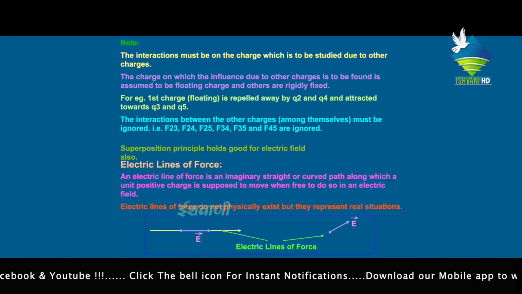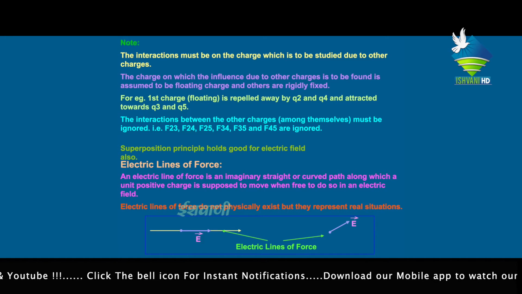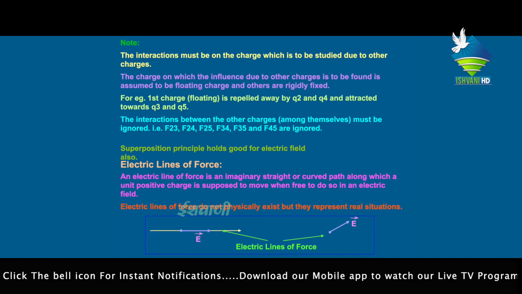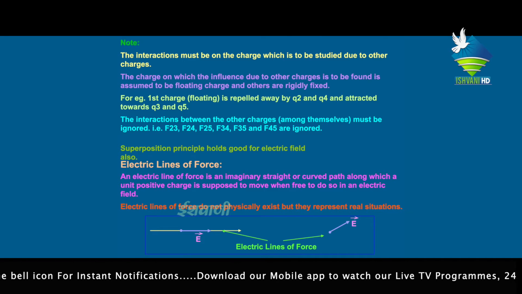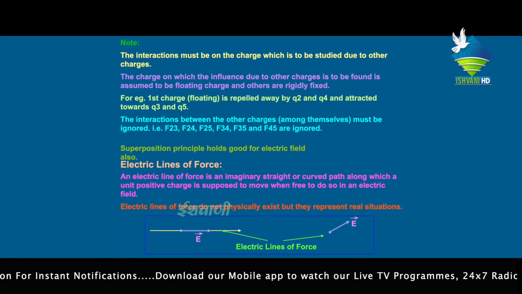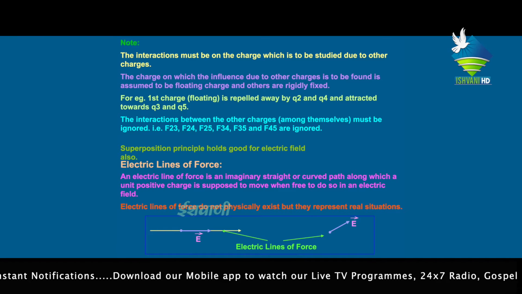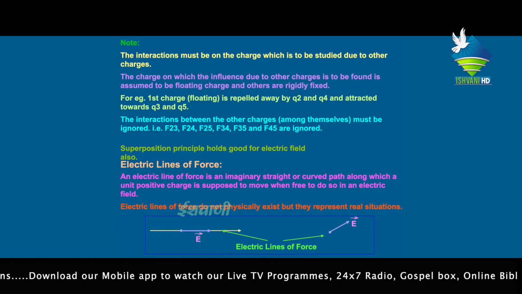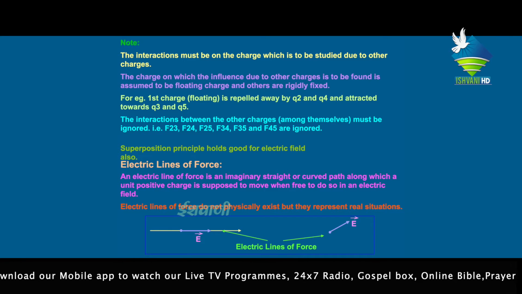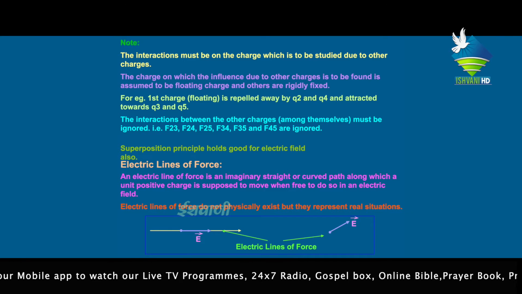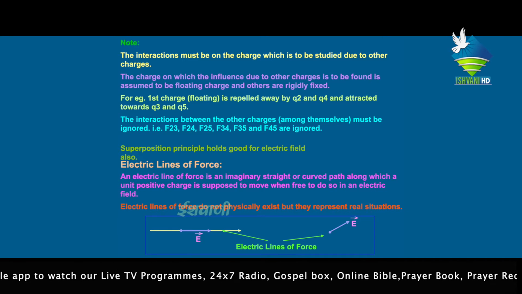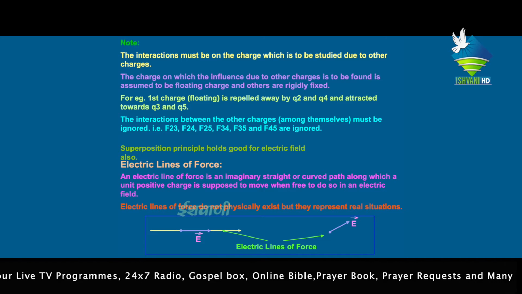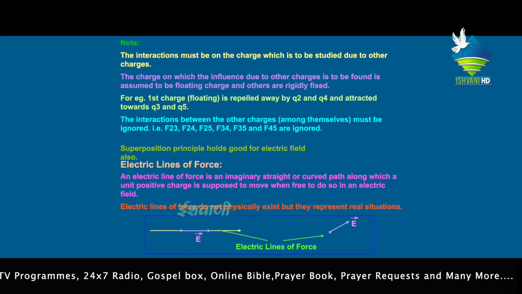For example, the first charge is repelled away by Q2 and Q4 and attracted towards Q3 and Q5 in the earlier example. The interaction between the other charges among themselves must be ignored, that is F23, F24, F25, F34, F35 are ignored. The superposition principle holds good for electric field also.